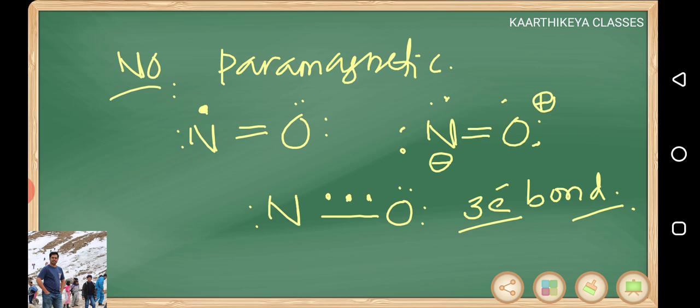Some books will mention it like this: N double bond O and 1 lone pair. Here you can also show this one, but all X-ray crystallographic structures, the bond distance and all, will give you the best structure of N double bond O only. There will be a double bond only between nitrogen and oxygen.